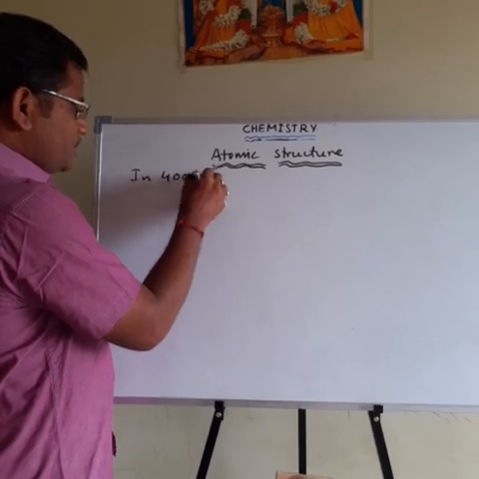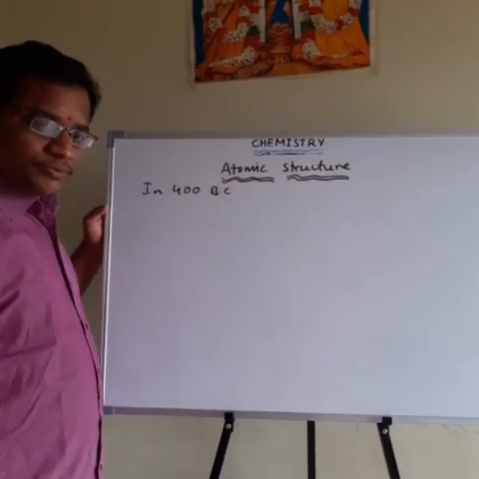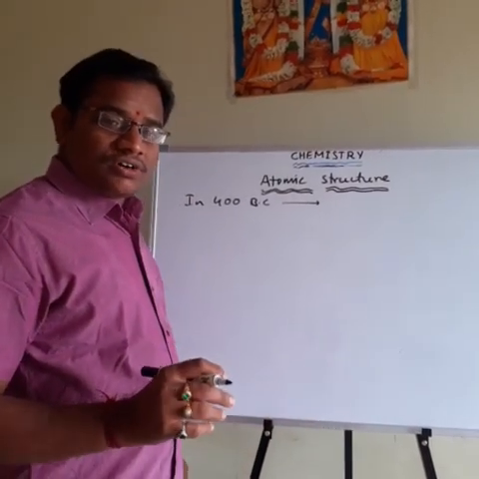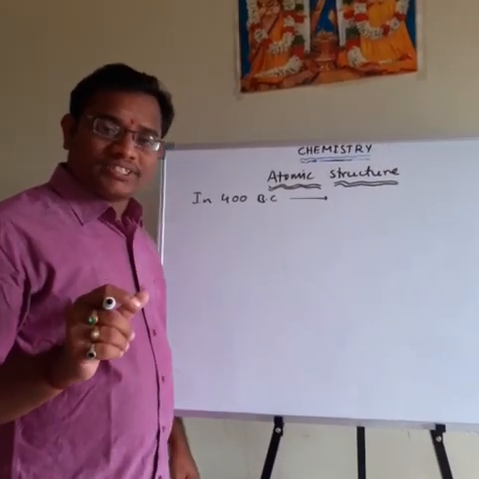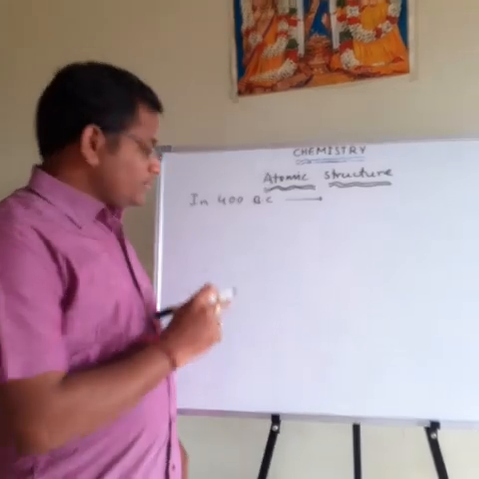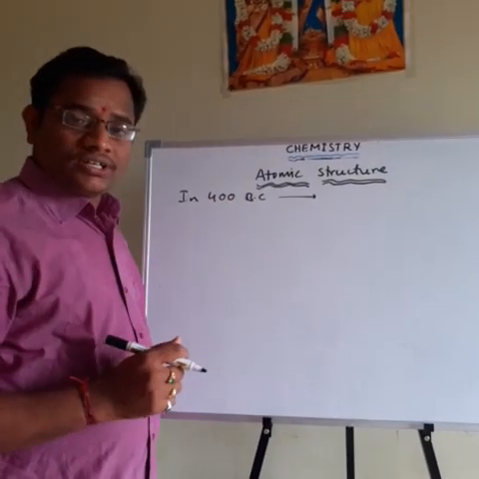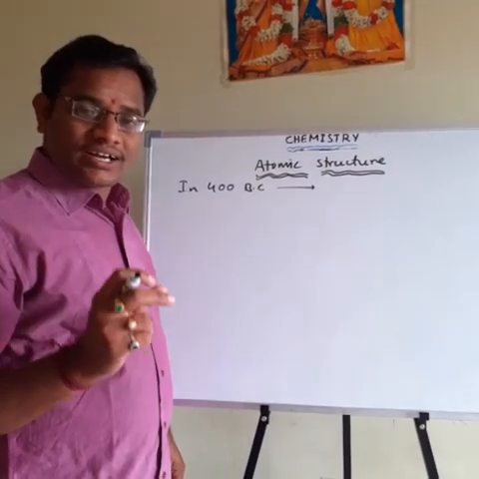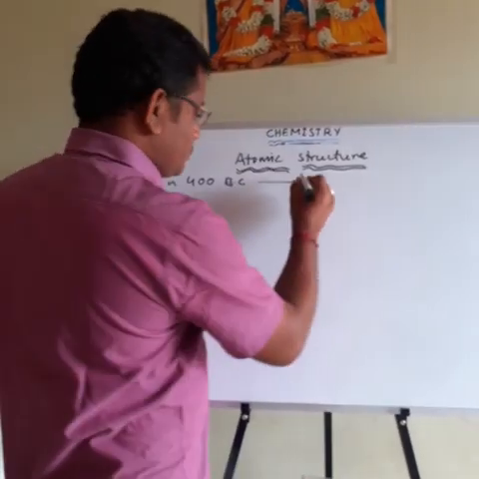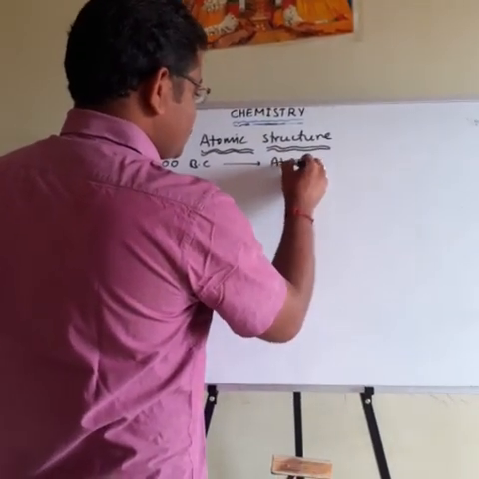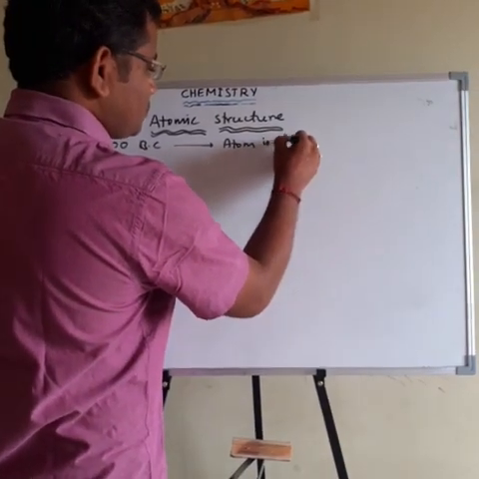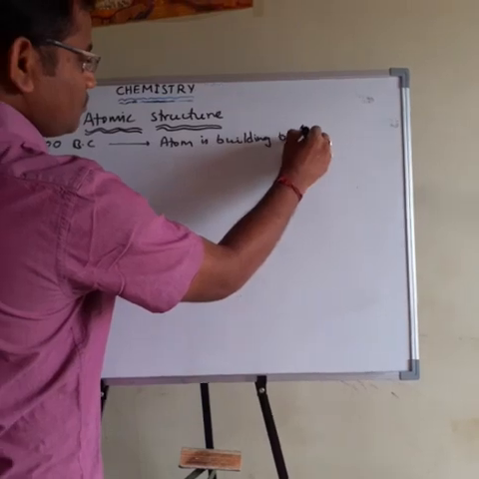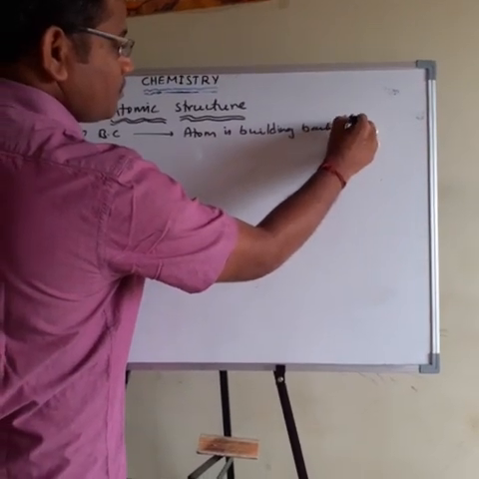400 years before Christ, the Indian and Greek philosophers described the atom as the building block of matter. What did they describe? Atom is the building block of matter.